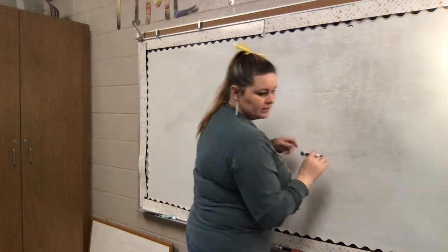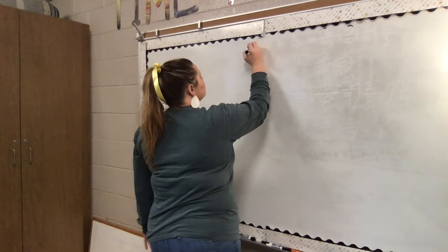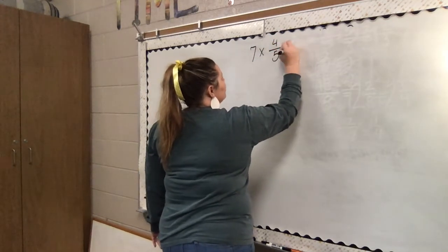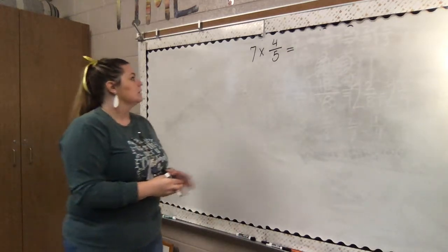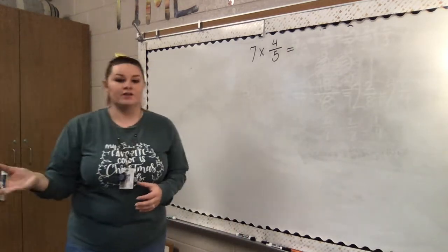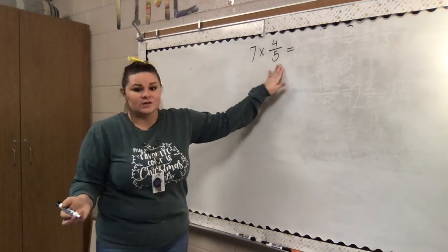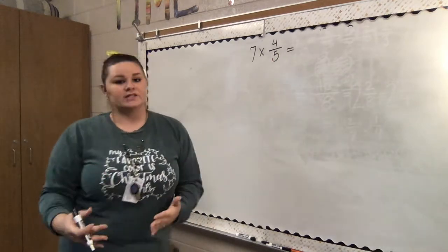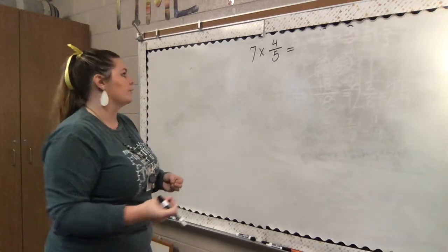All right, so now we're going to do 7 times 4/5. And I just want us to think about this for a second. So 4/5 is less than 1 whole, right? 7 times 1 whole is 7. But if we're multiplying 7 by a number that's less than 1 whole, our product has to be less than 7. So it's really good to just think about that before you start going so you can kind of check your reasonableness as you go.